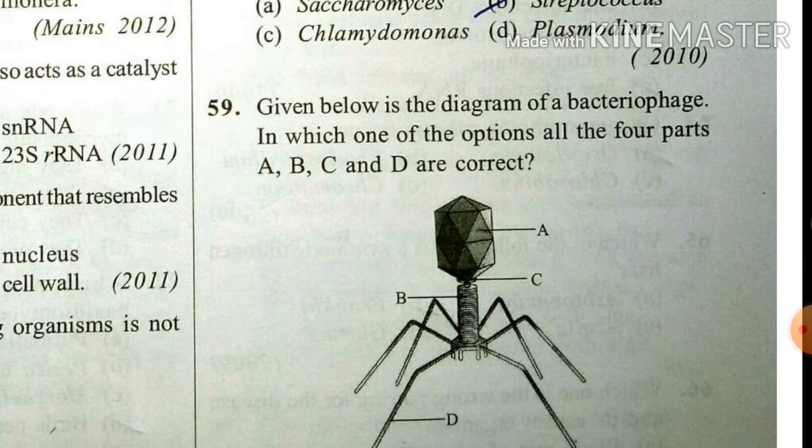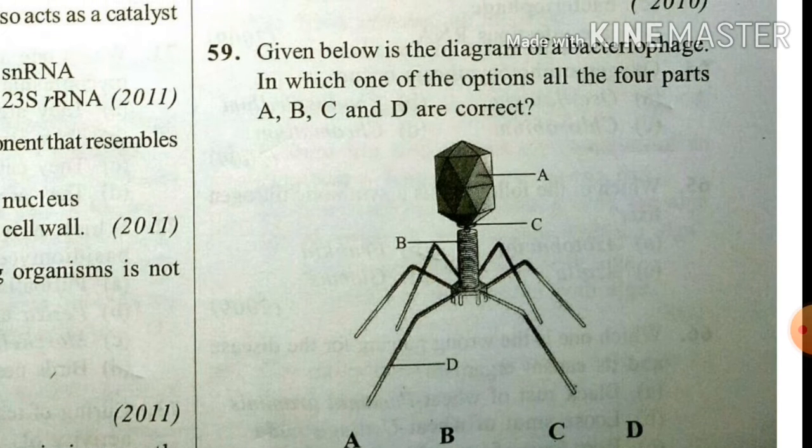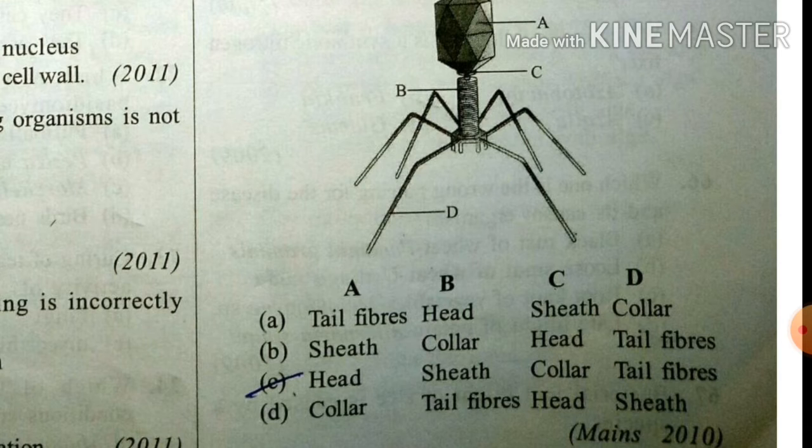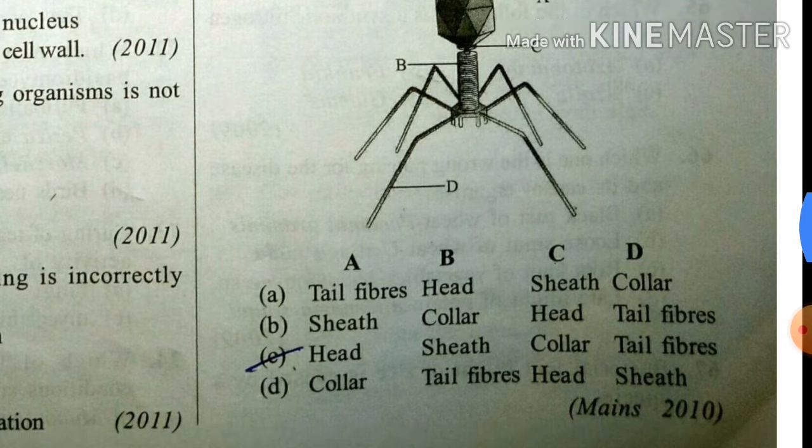Given below is the diagram of bacteriophage in which one of the option of all the four parts A, B, C and D are correct. Here A is head, B is sheath, C is collar and D is tail fibers.